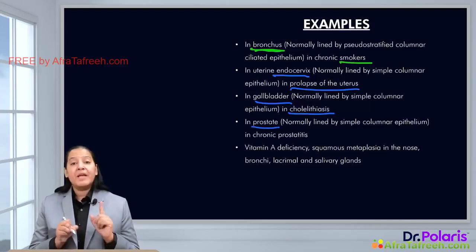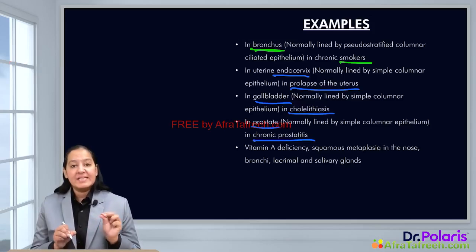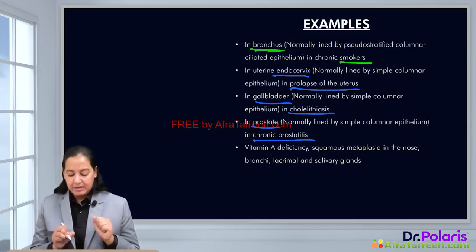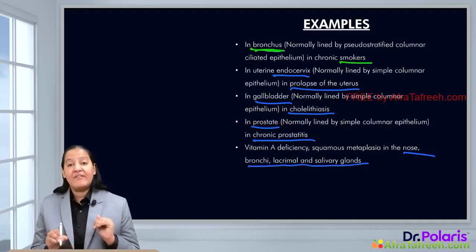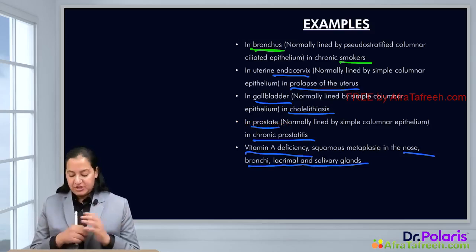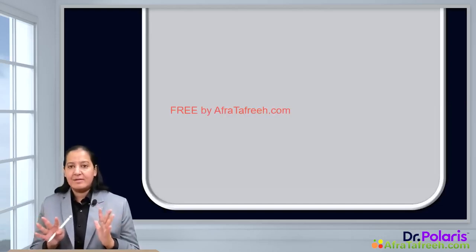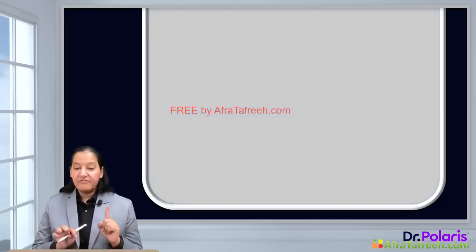In prostate, in males, the stress is chronic prostatitis, that is inflammation in the prostate. And you can see the last example, nose, bronchi, lacrimal and salivary glands. Vitamin A deficiency is the stress which is leading to this metaplasia. We will draw some diagrams of these examples for better understanding and retention. So let me draw the first example.